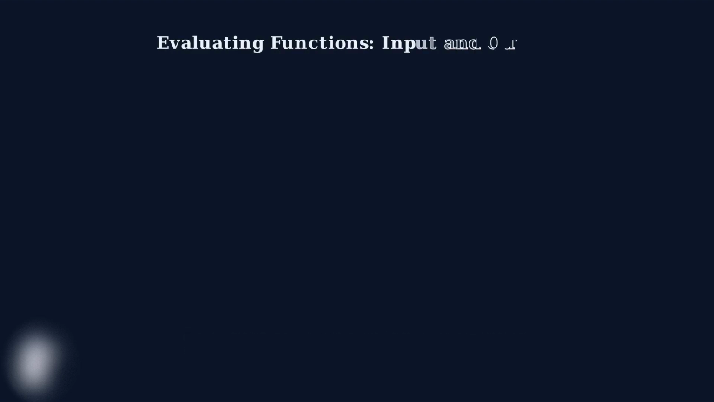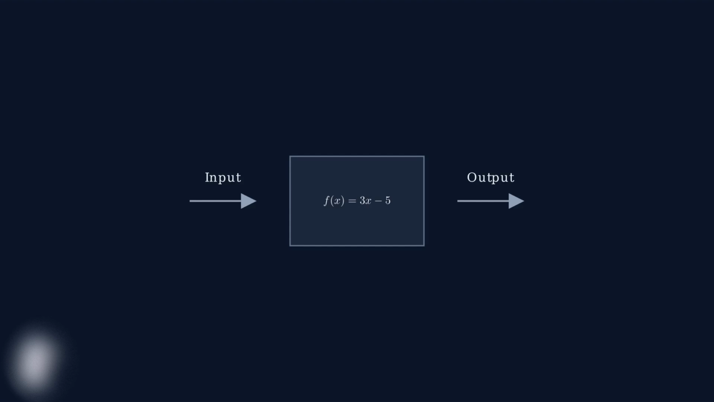Now that we understand function notation, the next crucial step is learning how to evaluate functions. Function evaluation is the process of finding the output when we know the input. Think of a function as a mathematical machine. You put an input value into the machine, it follows its rule, and produces an output value. To evaluate a function means to substitute a specific input value for the variable x in the function's expression, then calculate the result. Here's our step-by-step process.